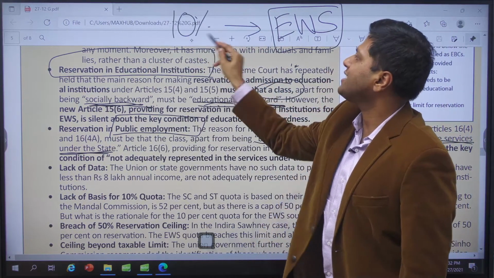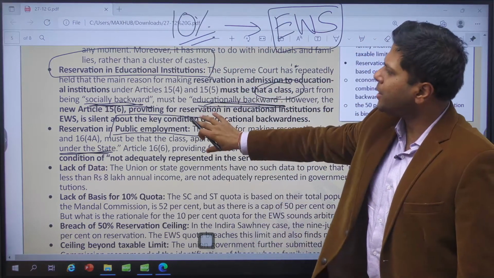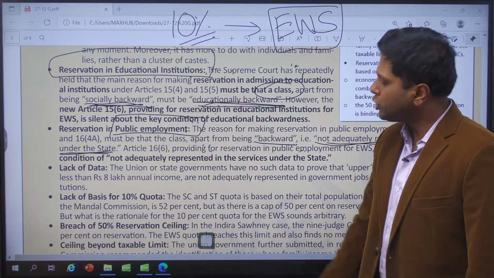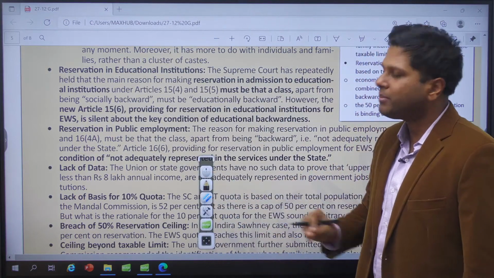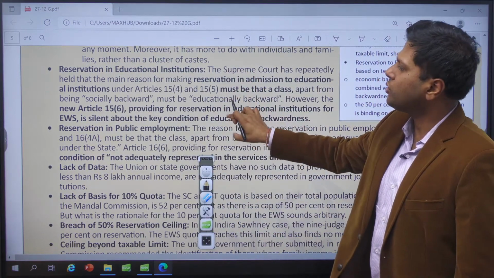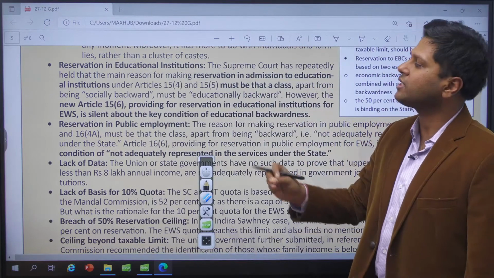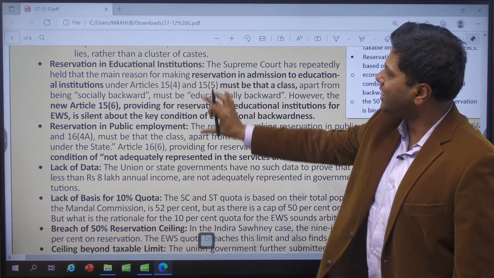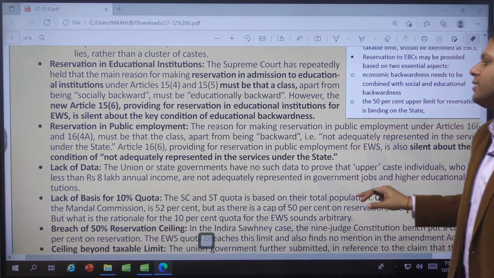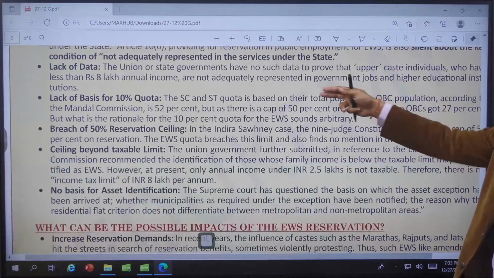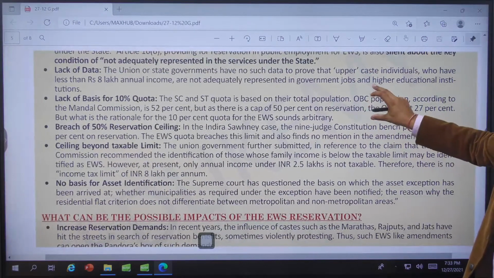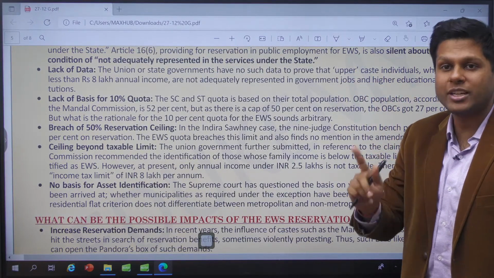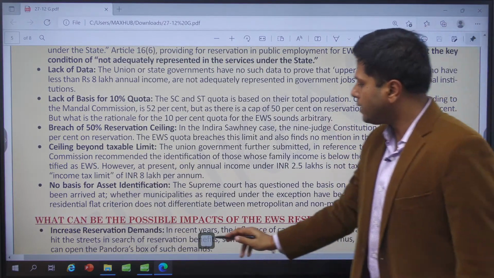to economically weaker sections. Where I am coming from is the constitution itself: Article 46, Article 15, Article 16. You should be able to look at the Bare Act. Go to PM Bakshi, look at these articles. You will be able to quickly understand that economically weaker sections are not the constitutionally fixed criteria under Article 15, 16 or 46, right? So directly quote from the Constitution. We do not have the data to understand if the upper caste people are also receiving this kind of benefit, because they are not socially backward. This is what the fact says.